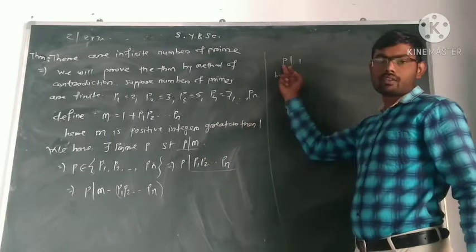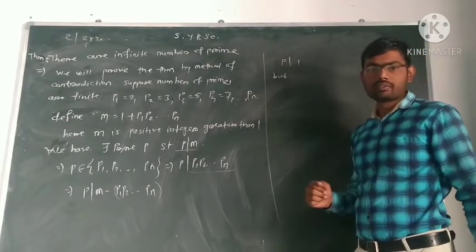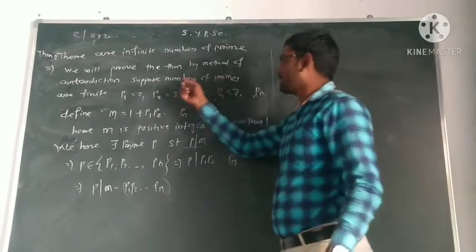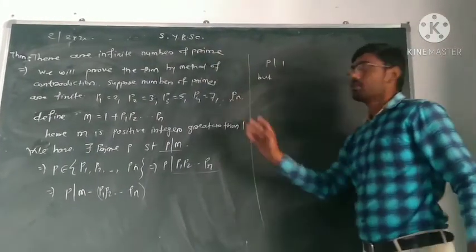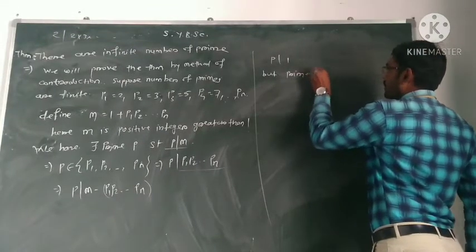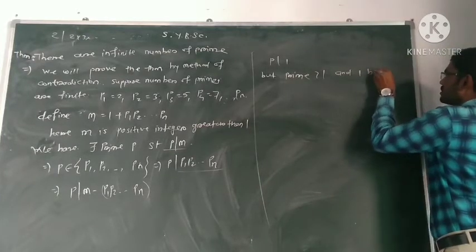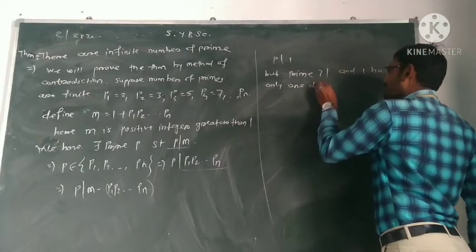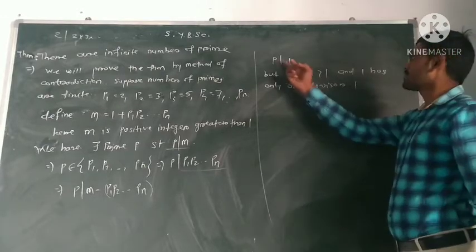But p is a prime number greater than 1, and we are getting that p divides 1. It's not possible, so we get the contradiction. So our assumption that the number of primes is finite is wrong. So the number of primes is infinite. Because p is prime greater than 1, and 1 has only one divisor, which is 1, so this is not possible.